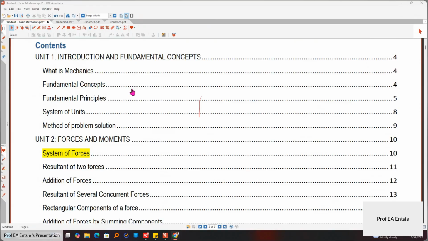So we have introduction and fundamental concepts. What is mechanics? When you say mechanics, what does it even mean? Mechanics is a branch of physics that deals with the prediction of the condition of a particle or a body at rest, or even in motion, under a force.